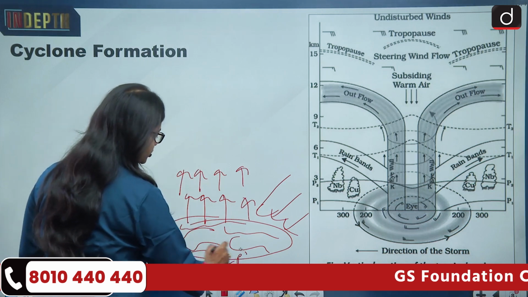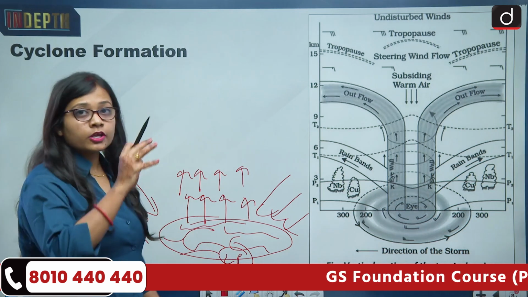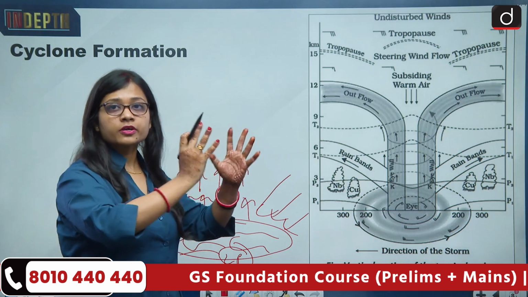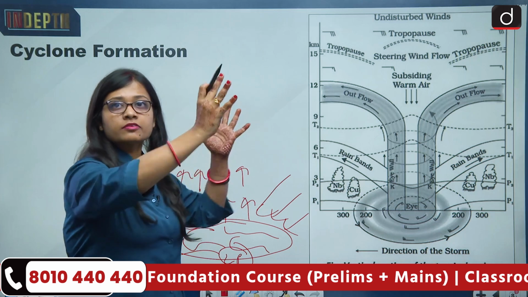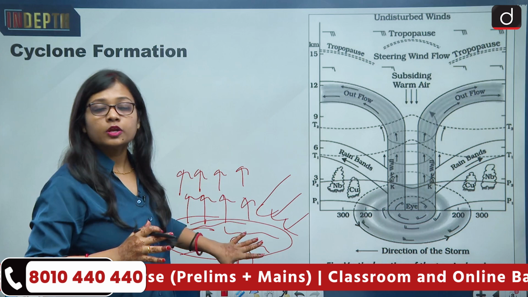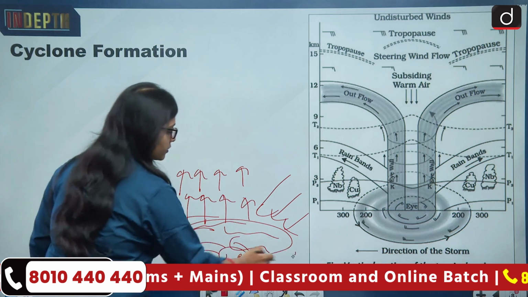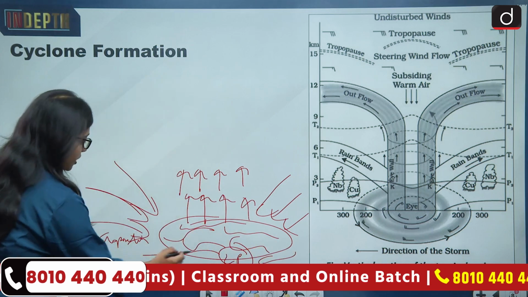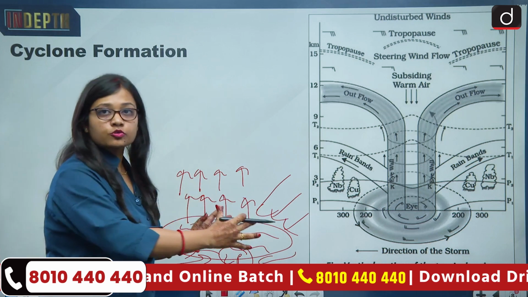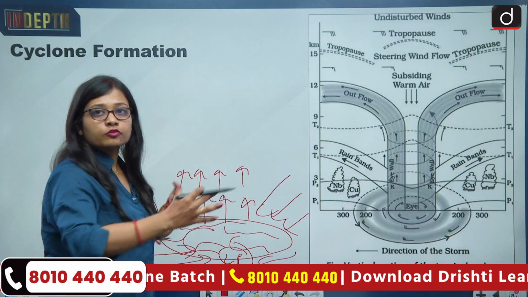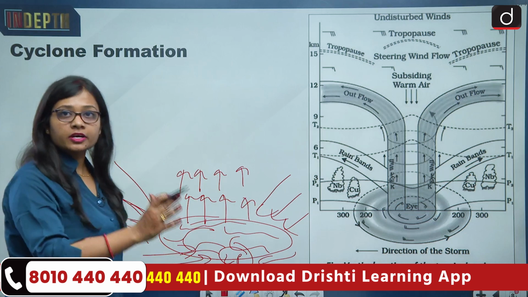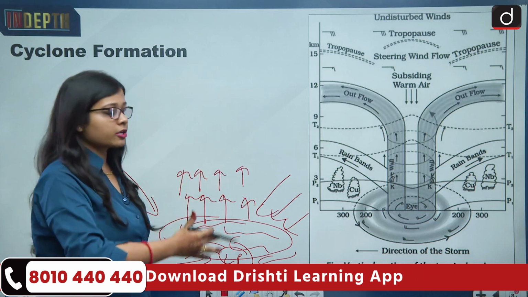A low pressure will be created here, and if the low pressure will be created in the middle, what will happen? Low pressure is created because the evaporation is taking place, so the side by area or the surrounding area will have colder air compared to the low pressure area. So what will happen? The surrounding air, colder air from the sideways will start to come into the low pressure zone. So from high pressure zone, the colder air is coming into the low pressure zone, and the continuous evaporation of water is taking place.